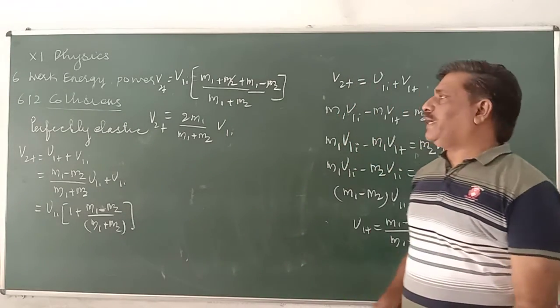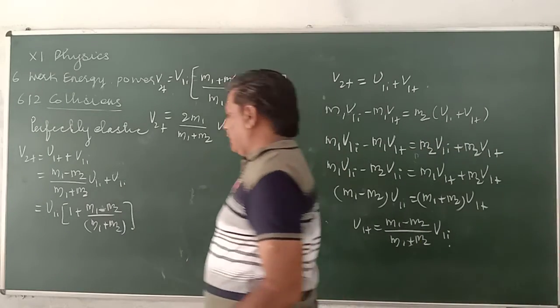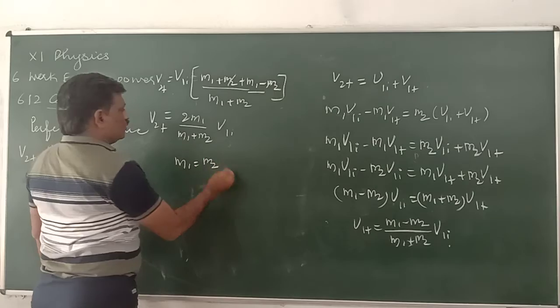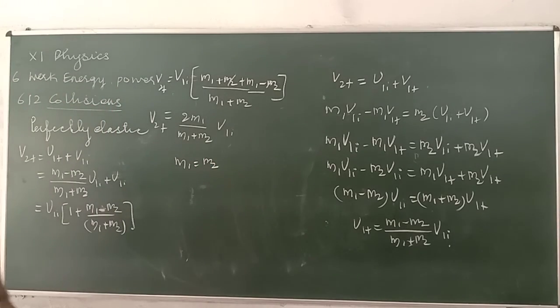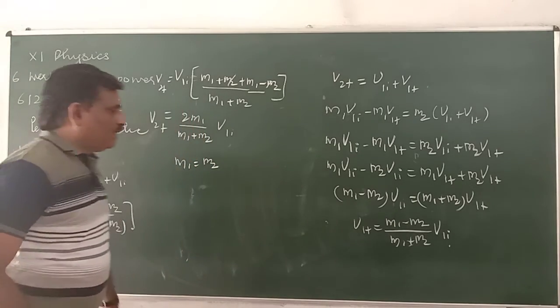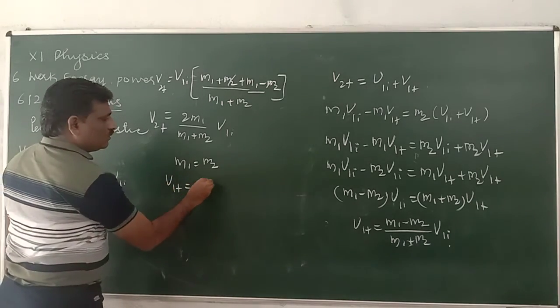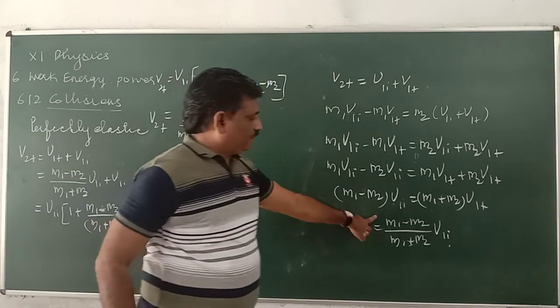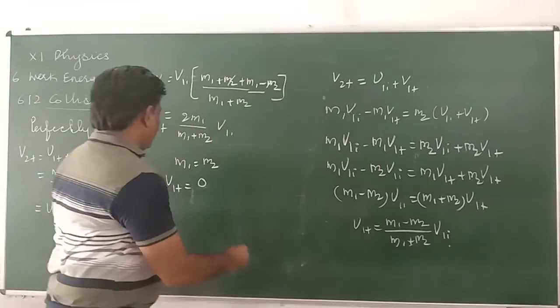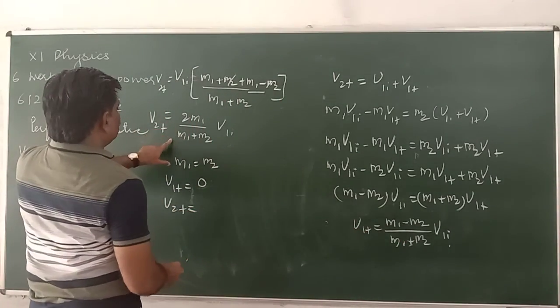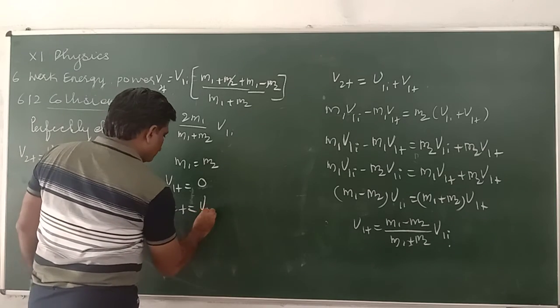Now from this we can say two cases. One is if M1 is equal to M2, then what is going to happen? V1F is equal to 0, and V2F is equal to V1I.